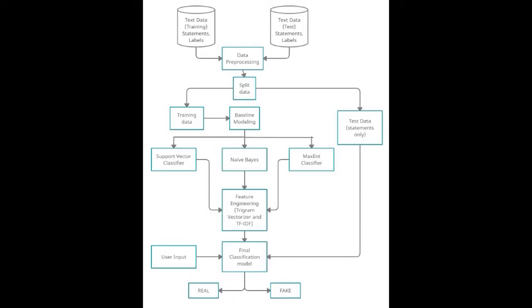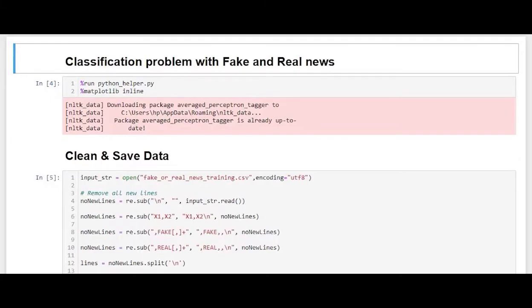In order to increase the accuracy of our prediction, we used several feature engineering techniques like trigram vectorizer and TF-IDF weighing. The model that produced optimum results is further used for modeling and prediction on test dataset. Finally, classification of user-fed news articles as fake or real takes place. Let me take you through the Jupyter Notebook.